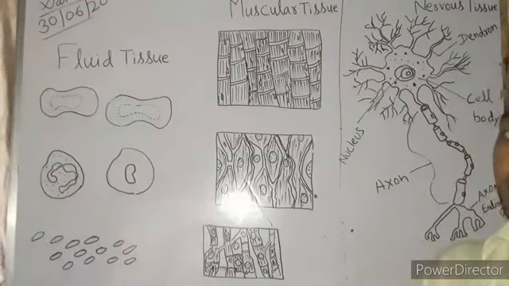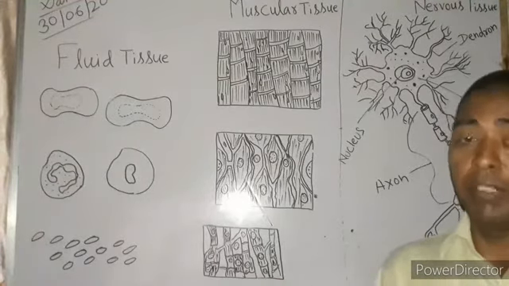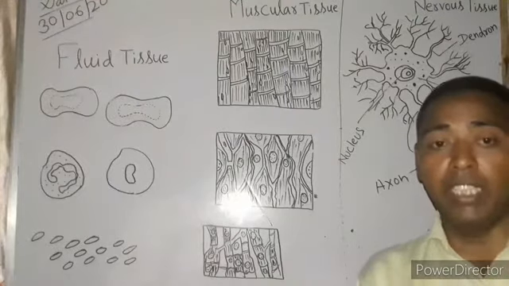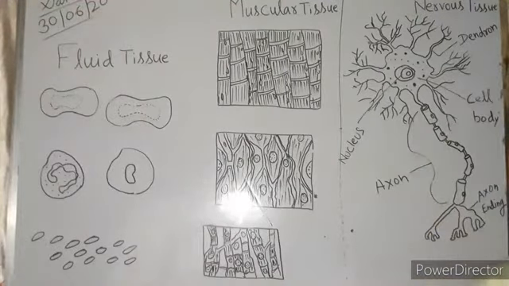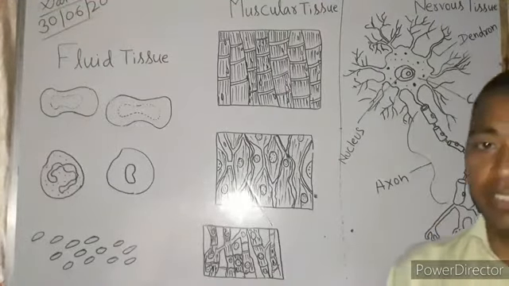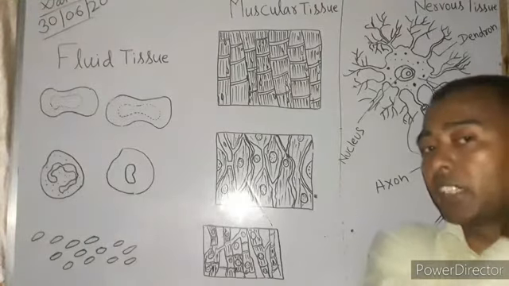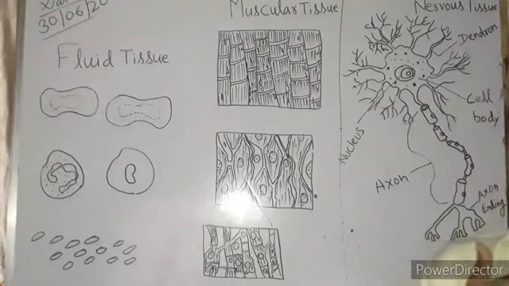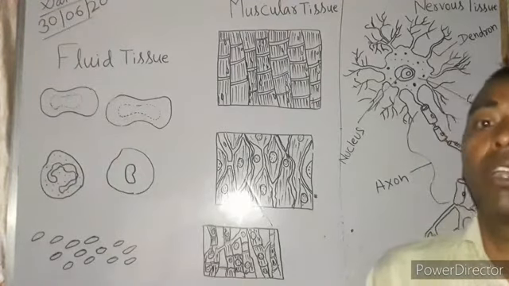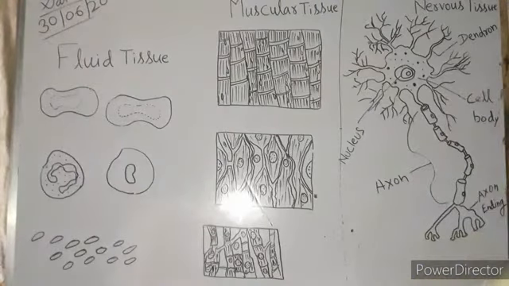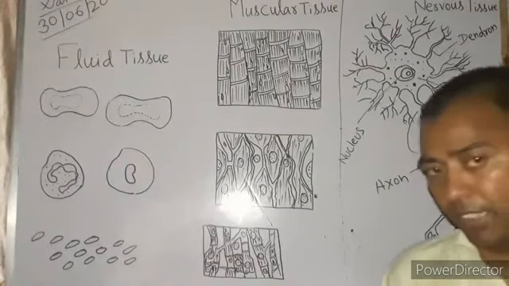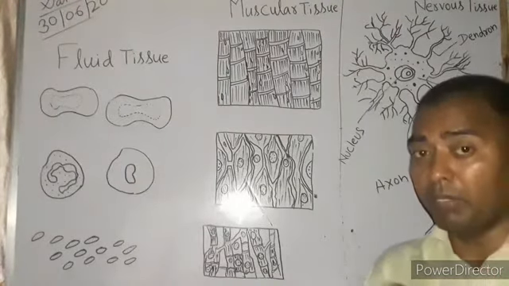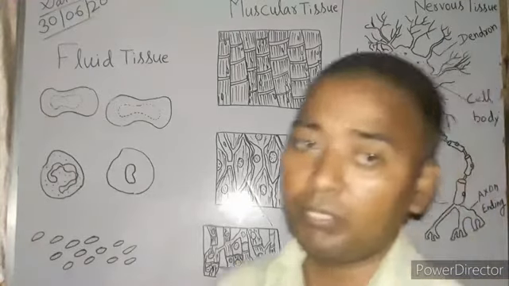Bone is very hard, we know that, but cartilage is very flexible. As I am telling you, the ears, the nose, and the trachea, also known as the windpipe, are made up of cartilage. Cartilage is also found in between two bones.